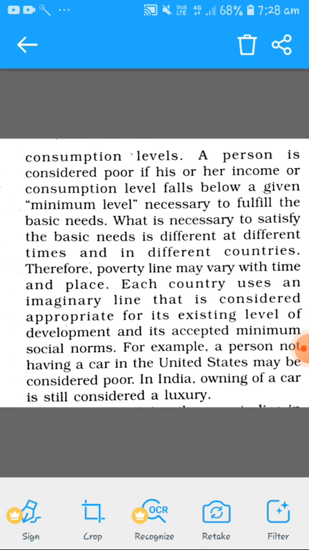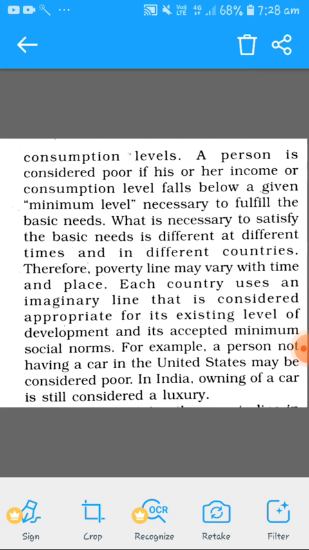Understood? So the limit set by different countries is different. In India, if you are not able to fulfill your basic needs, then only you are poor. In the USA, if you are not able to buy a car, then you are poor. This is how the limits set by different countries vary. I hope you are understanding. Each country uses an imaginary line that is considered appropriate for its existing level of development. So we have seen that.